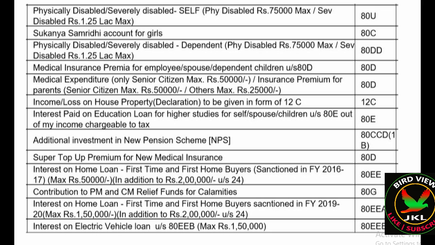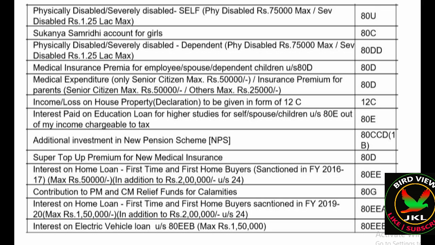Medical insurance premium for employees, spouse and dependent children, those things you can show in 80D also. And medical expenses: if you are a senior citizen, you can show up to 50,000. If other than senior citizen, you can show up to 25,000, but you should disclose your supporting document here.